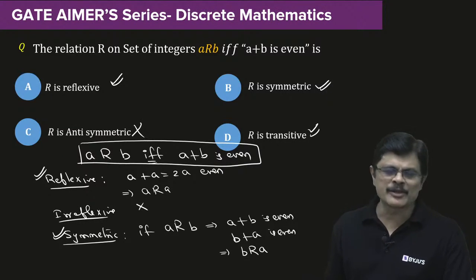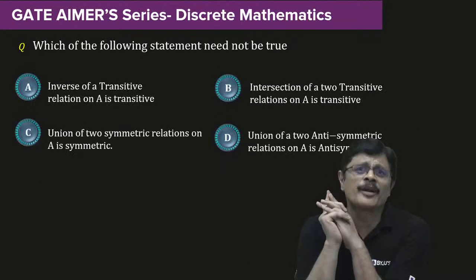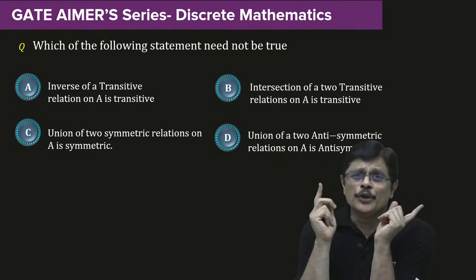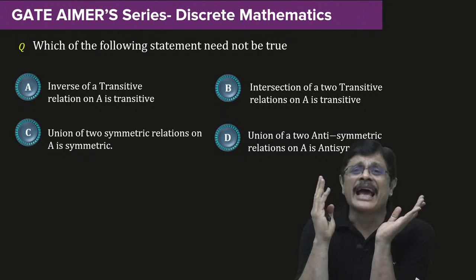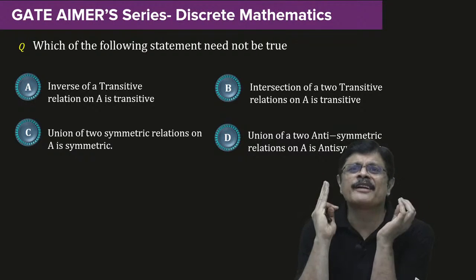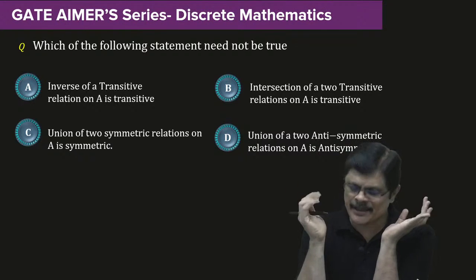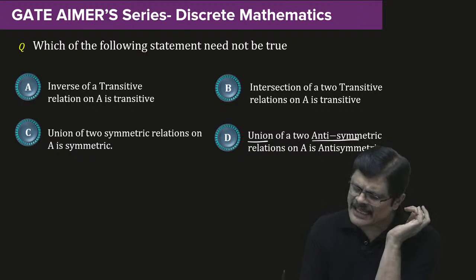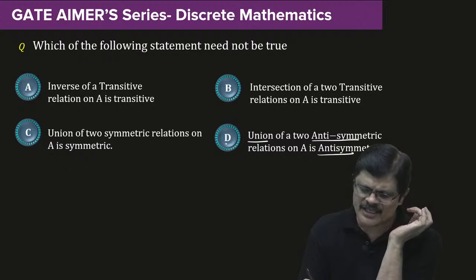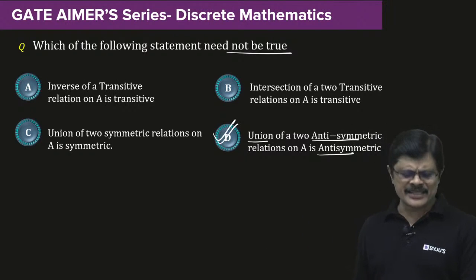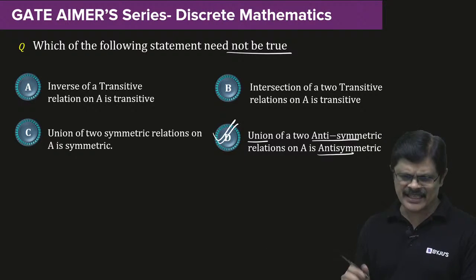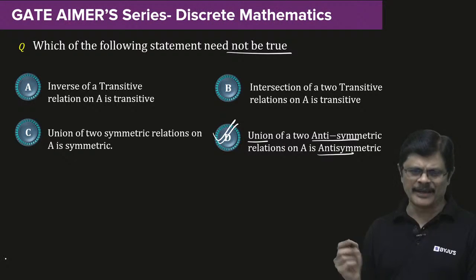So if it is a multiple select question, they may ask from the formula revision session. Union of anti-symmetric, union of asymmetric, and union of transitive relations need not be the same. So the union of anti-symmetric relations need not be anti-symmetric, so this one is not true. So this is the correct answer, my dear friend. Intersection, anything is straightforward. You can easily answer them directly. No issue with them at all.